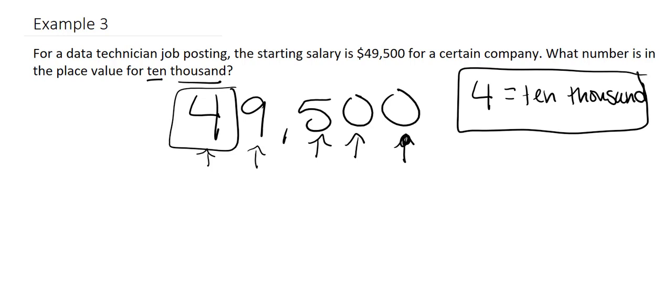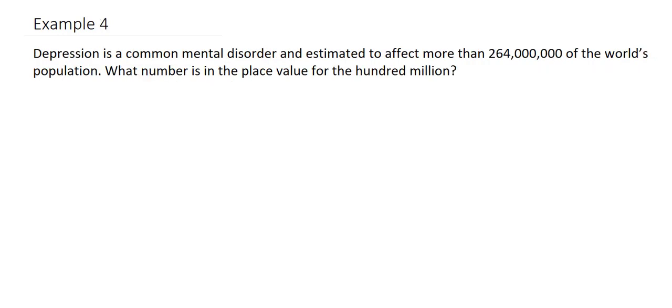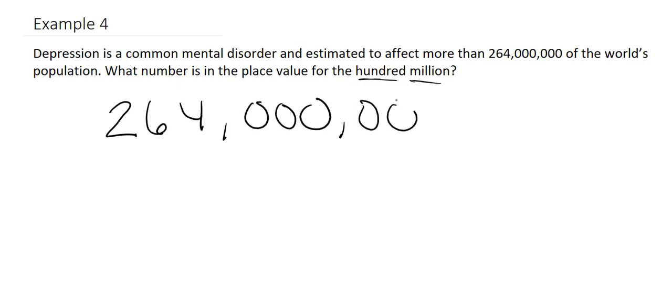Now, let's look at another example. Example 4: depression is a common mental disorder and is estimated to affect more than 264 million of the world's population. What number is in the place value for the 100 million? So we'll rewrite the number. We want the 100 million.